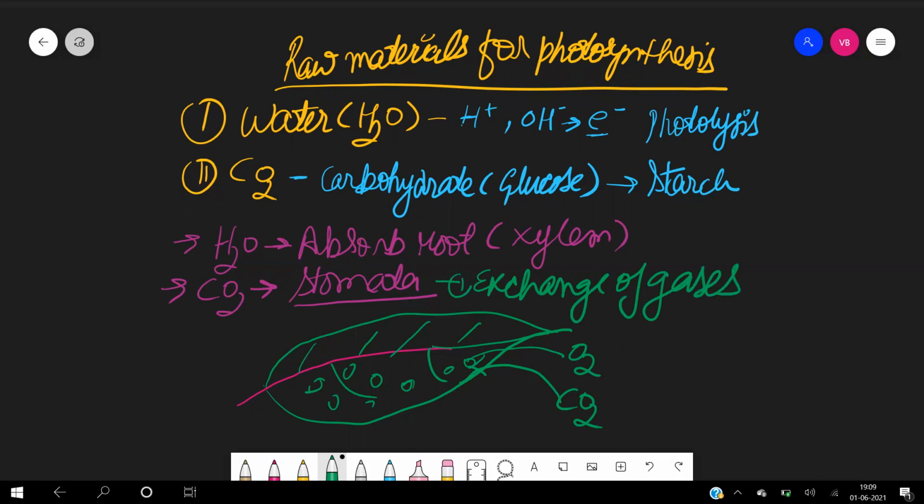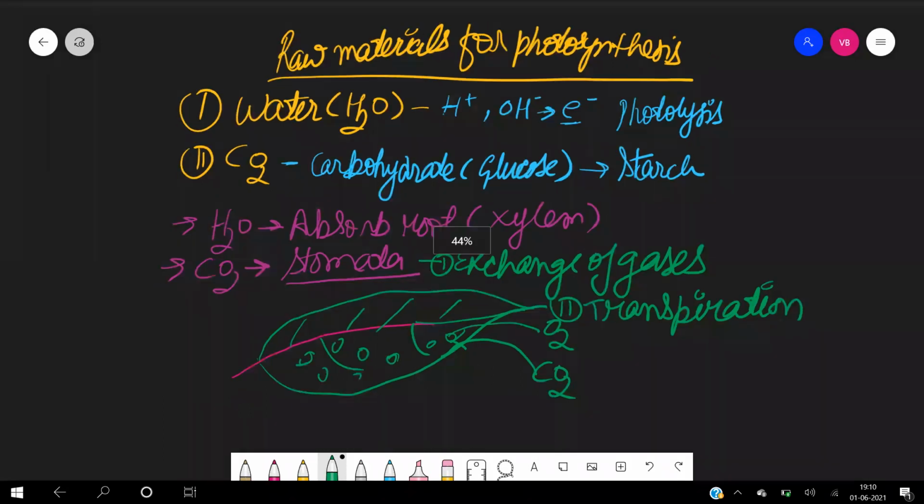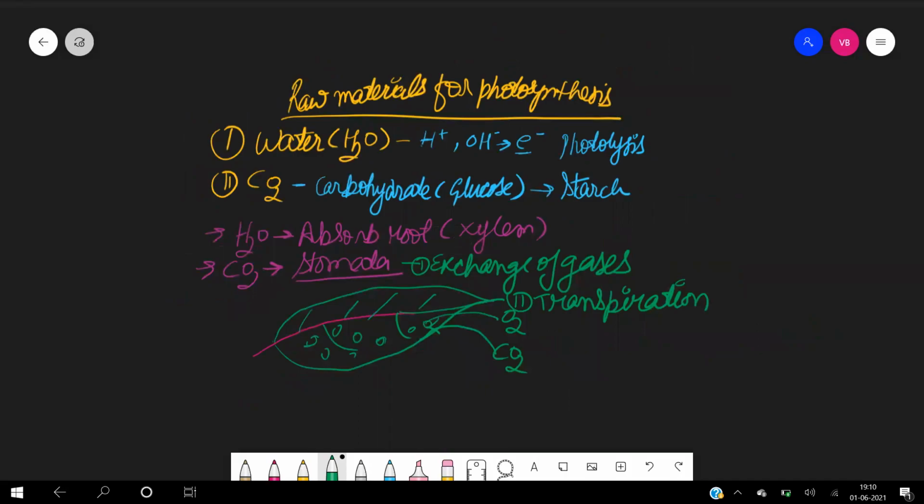And another important function is transpiration. What is transpiration? Transpiration means whatever extra amount of water is there, it will get evaporated from the surface of the leaf. We will study that later on. Then we will study about transportation in plants. Now, let us see the structure of stomata. The structure of stomata is basically made up of two kidney-shaped guard cells.